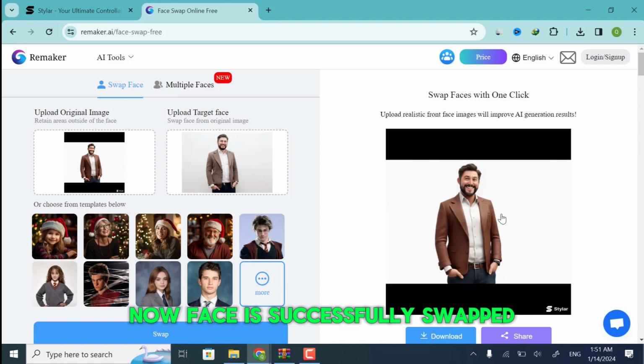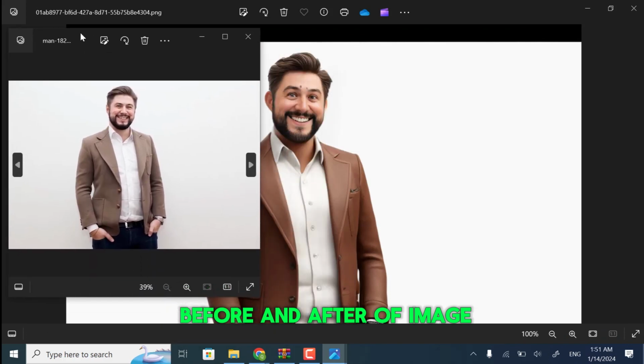Now the face is successfully swapped. Now click on the Download button. Now you can see the before and after of the image.